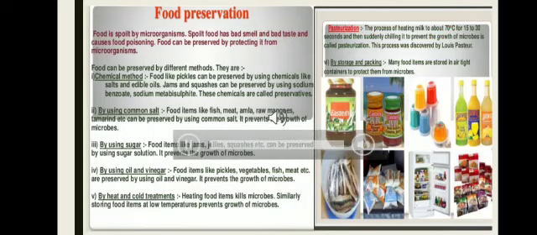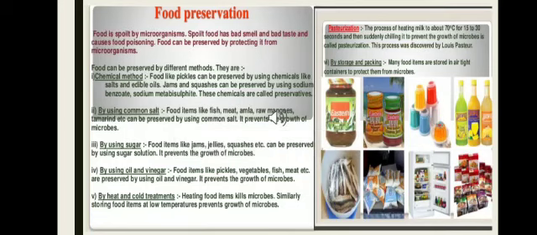Some microorganisms can also spoil our food. The food is spoiled by microorganisms. Spoiled food has bad smell and bad taste and causes food poisoning. Food can be preserved by protecting it from microorganisms. So we have some different methods by which we can preserve our food from microorganisms. First method is chemical method. Food like pickles can be preserved by using chemicals like salt and edible oils. Jams, squashes can be preserved by using sodium benzoate and sodium metabisulfite. These chemicals are called preservatives.